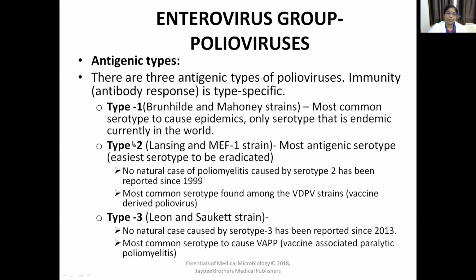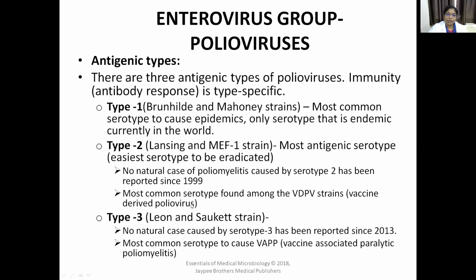The second type is type 2, called the Lansing and MEF-1 strain. It is the most antigenic serotype, and this serotype can be easily eradicated. No natural case of poliomyelitis caused by this type 2 has been reported since 1999. It is also the most common serotype found among VDPV strains. VDPV means vaccine-derived poliovirus.